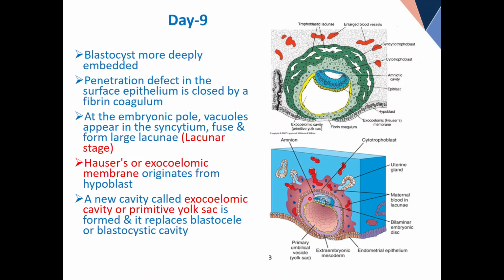Now light blue color here, all around, and it's all solid with no spaces. These are new cells. These new cells have their origin from the Heuser's membrane, from the hypoblast, from the epiblast, but they separate this whole structure from the cytotrophoblast. So everything is pushing the cytotrophoblast like this. This new layer of cells, which has its multiple origin, is called mesoderm.